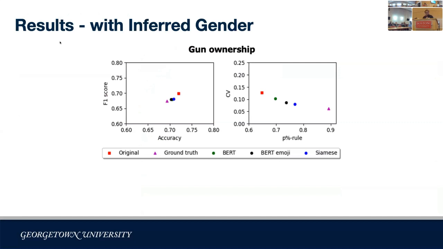So here's the result. On the left figure is the performance in terms of F1 score and accuracy, and on the right we have the fairness metrics. The red squares here are the ones without any fixing. We can see that it has the best performance in terms of F1 and accuracy, but the lowest fairness. The purple triangle here is the one fixing with the true sensitive attribute.